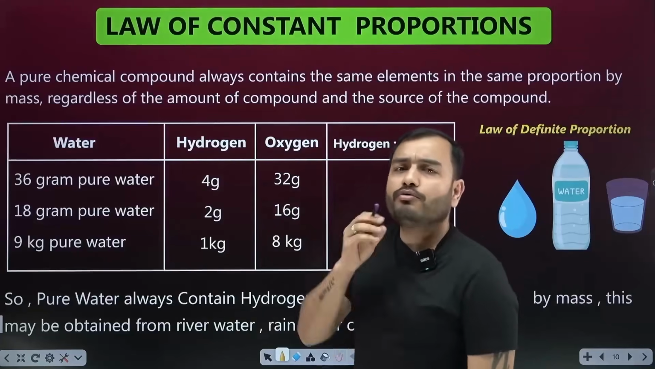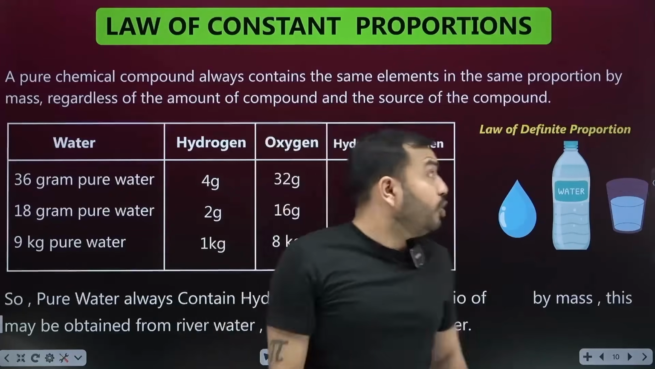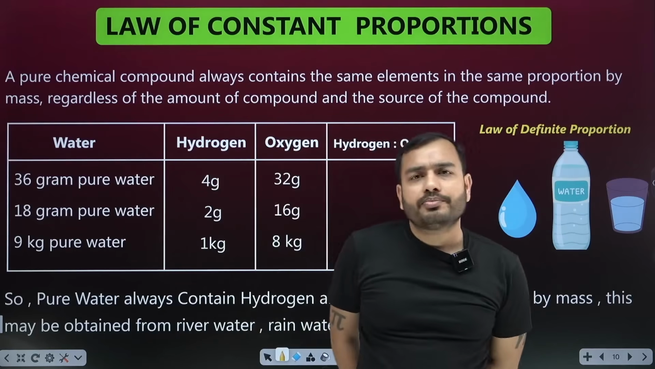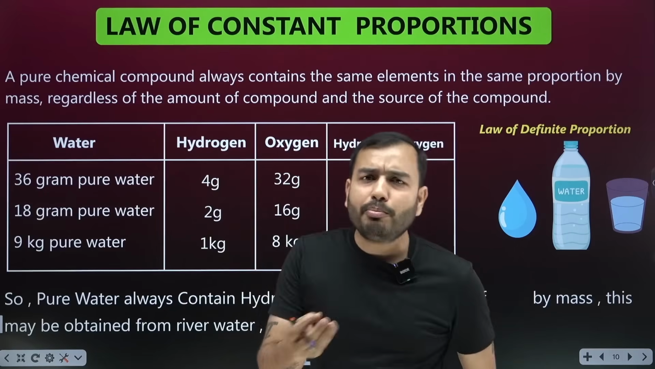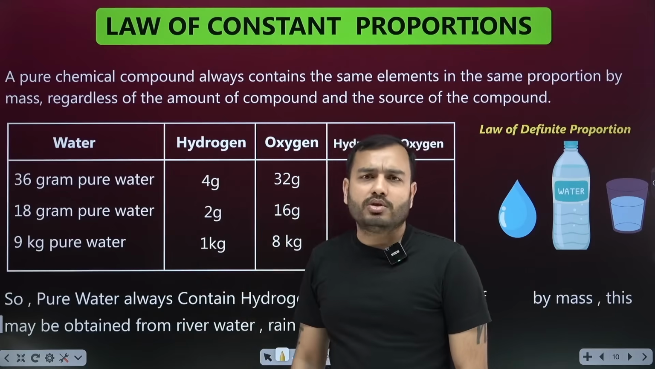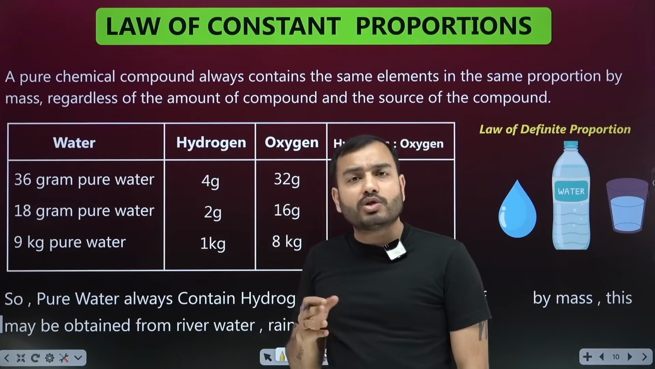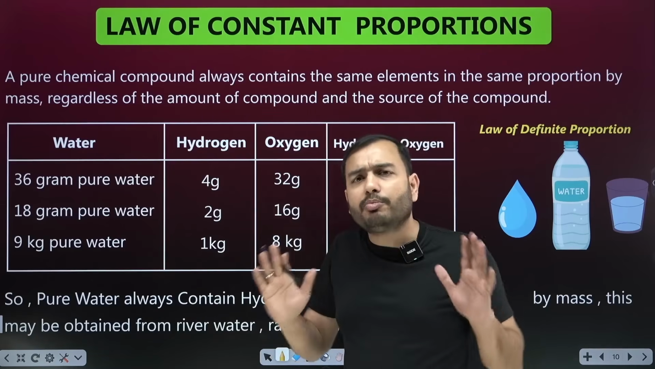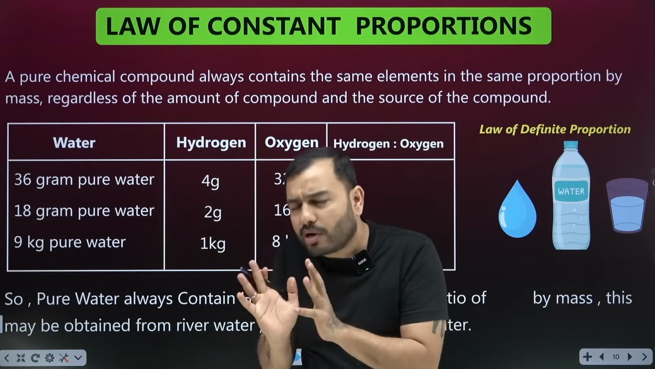Next law is the law of constant proportion. This you will need to understand a little newly. It is called the law of definite proportion. What does this law state? That any chemical compound in this world, for example, I take water. If I take water anywhere in this world, whether from a river, rainwater, tap water, or well water, wherever from the world I take it, and I purify it, it must be a pure compound.